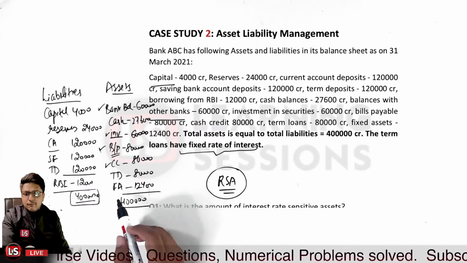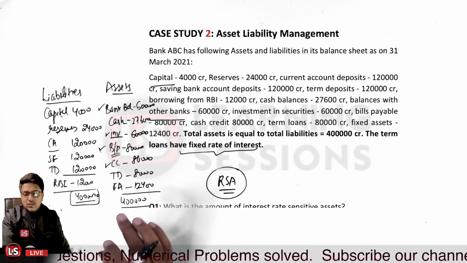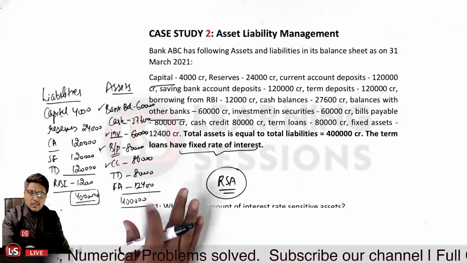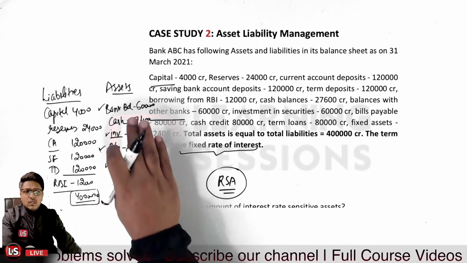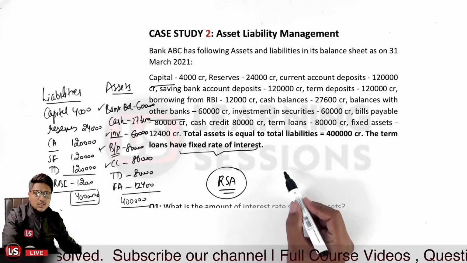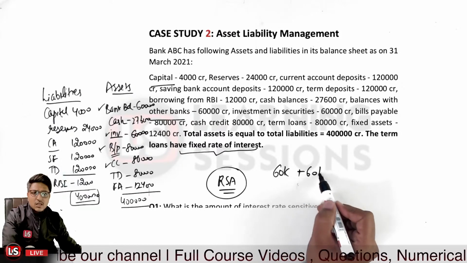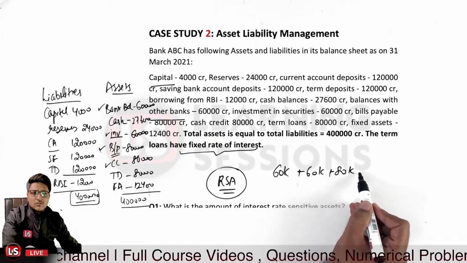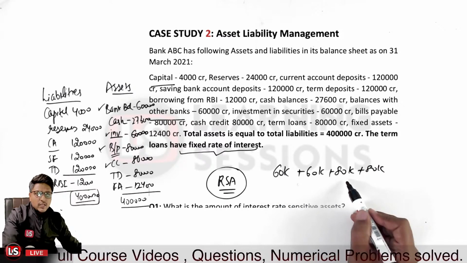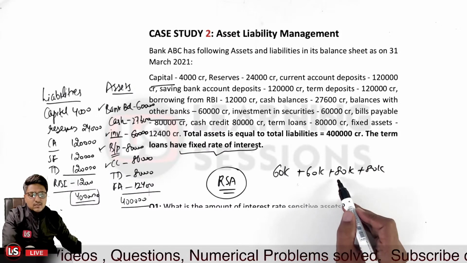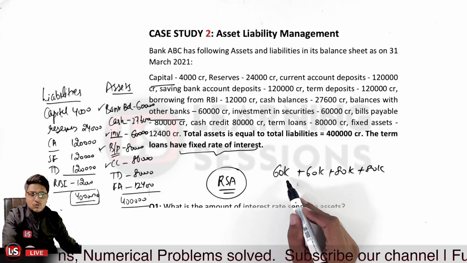Also, if we look at the fixed assets, the interest rate does not impact the fixed assets. So the only risk sensitive assets are the bank deposits, that is the 60,000 component, plus the investments, again 60,000, then the bills discounted, 80,000, and again the CC limit, 80,000. So 80 plus 80 is 160, plus 60 is 220, and 60 more is 280.